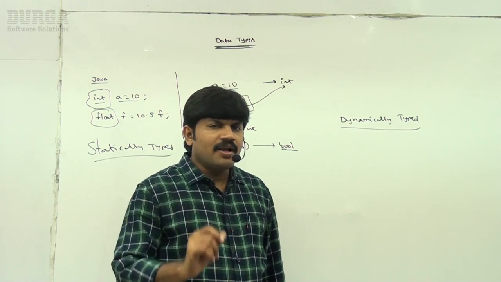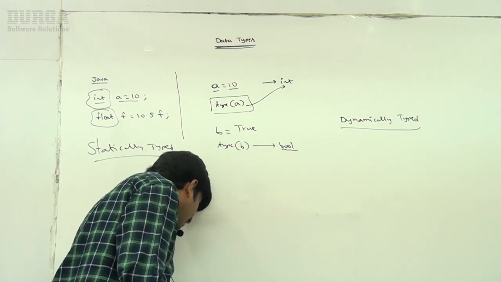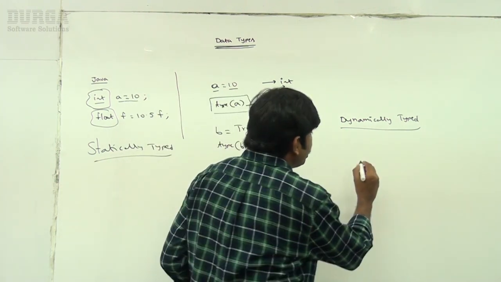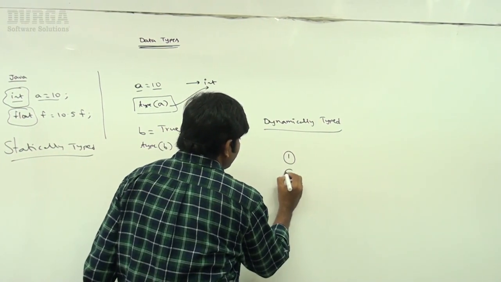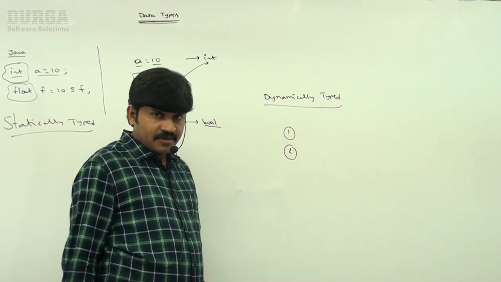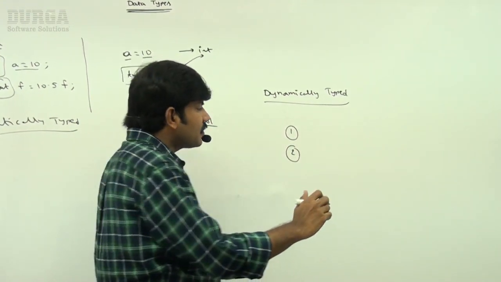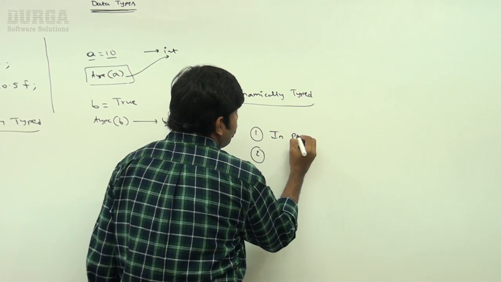Clear, right? Now I have one small doubt. I have two statements. Can you please spell out among these two which statement is correct? The first statement: in Python, type concept is not applicable.